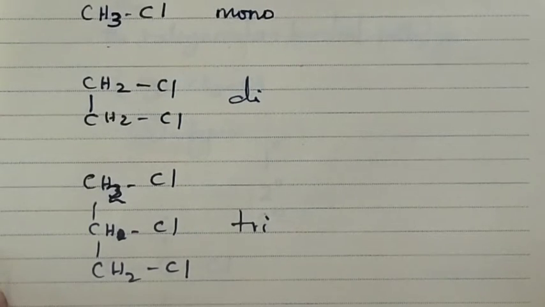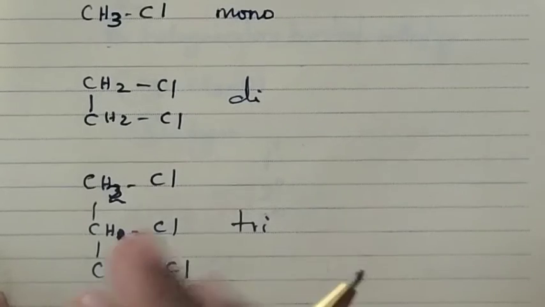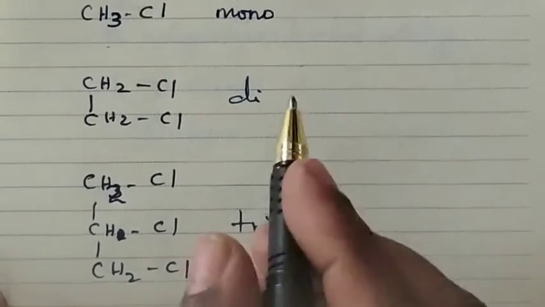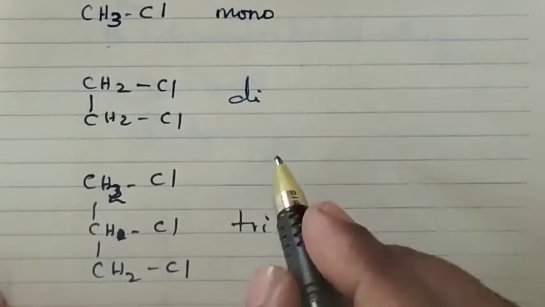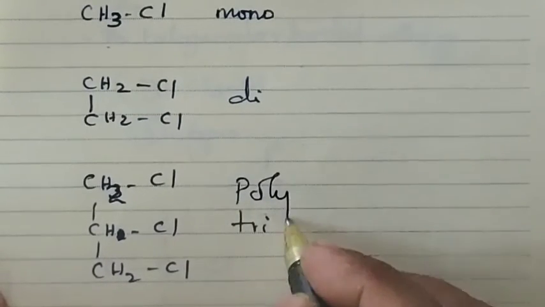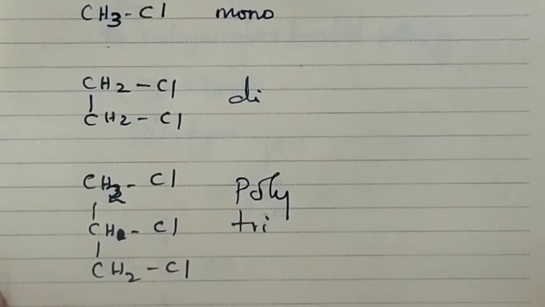So based on the number of halogen atom present, haloalkanes are further classified into monohaloalkanes, dihaloalkanes and polyhaloalkanes. Tri, tetra, penta, etc., whatever may be, they are called polyhaloalkanes.